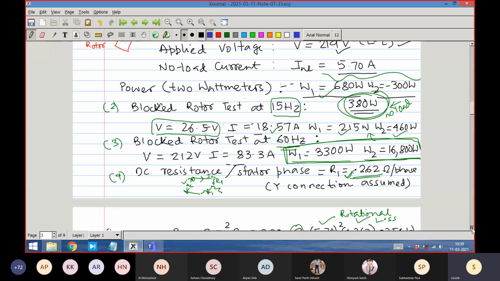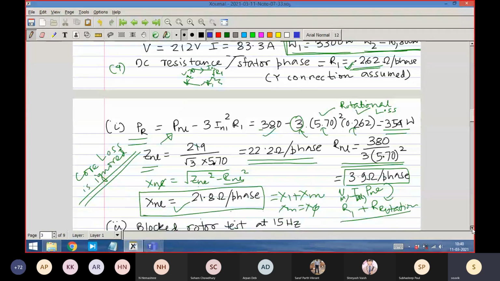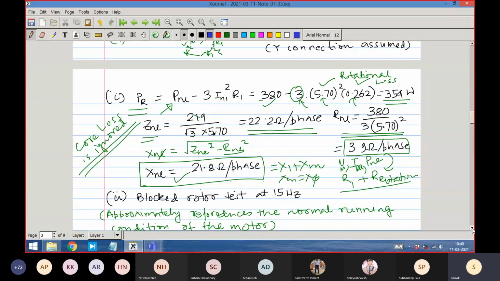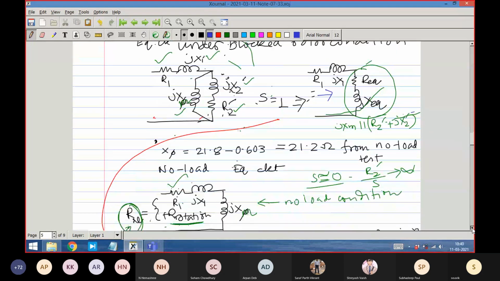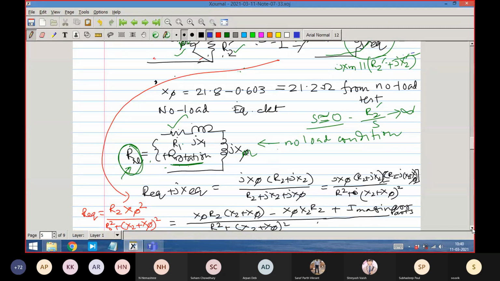I have not yet said how I get X1. So X1 you get by taking the blocked rotor reactance into 0.3. The blocked rotor reactance into 0.3 is equal to X1.